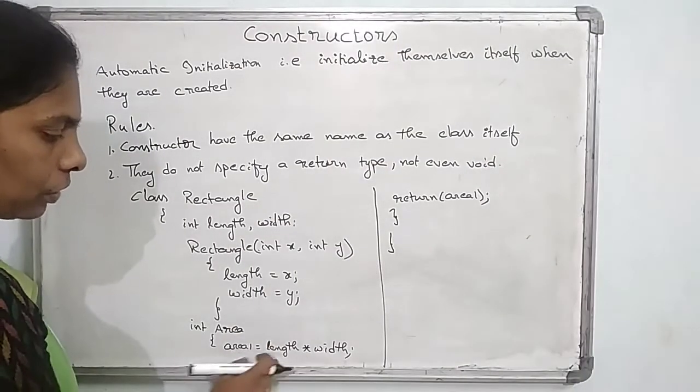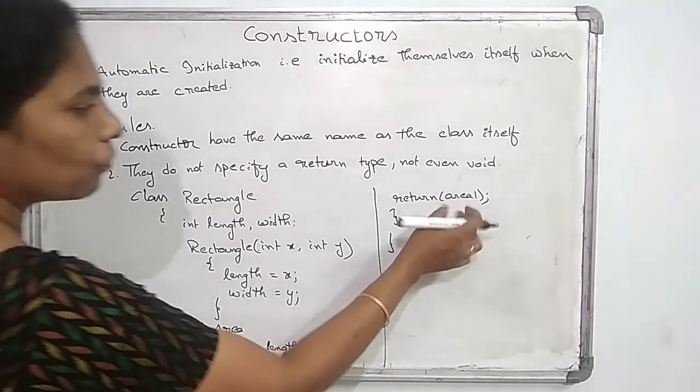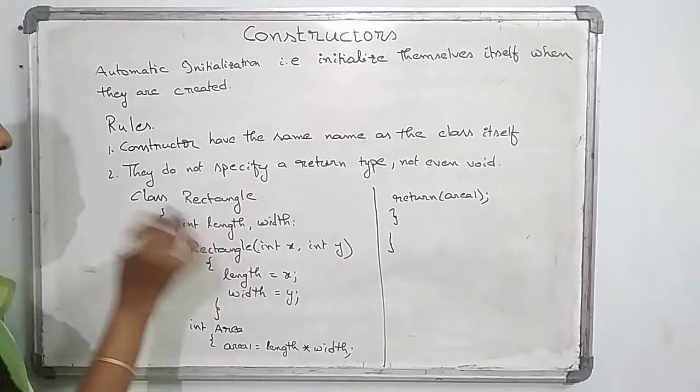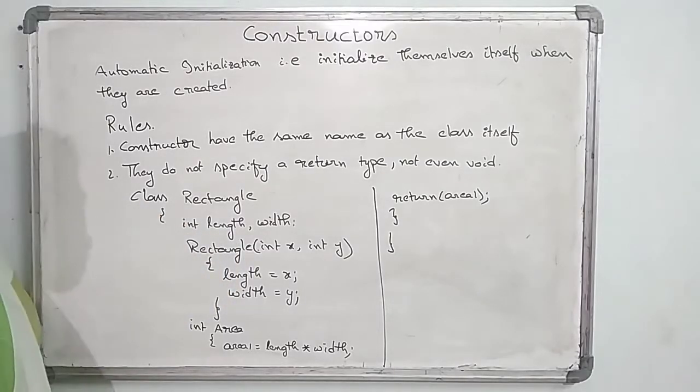So area equals length into width. After that I return this value. So this is the sample for representing the constructor.